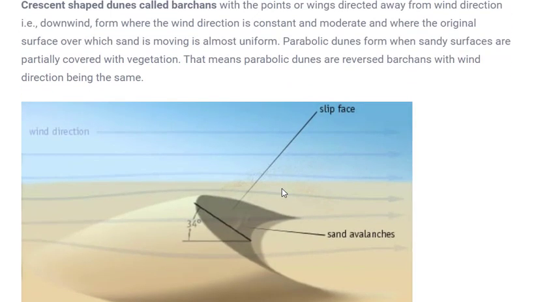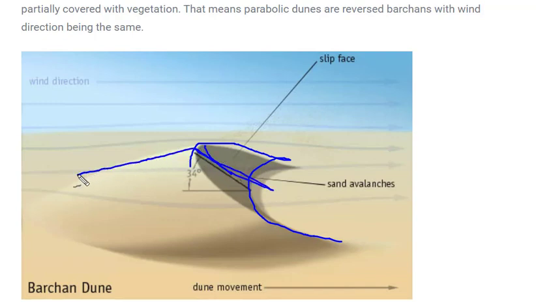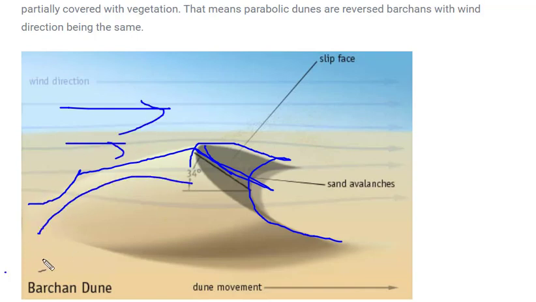Next are crescent shaped dunes and barkans. What are these barkans? These are also sand dunes, but the difference between sand dunes and barkans is that these will have a shape this way. That means it will have a steep slope on the other side, whereas a gentle slope in the direction of the wind. Wind is flowing in this direction, carrying away all the sand and depositing it over here again and again, and it ultimately has two wings and forms a sand dune which is called a barkan dune.